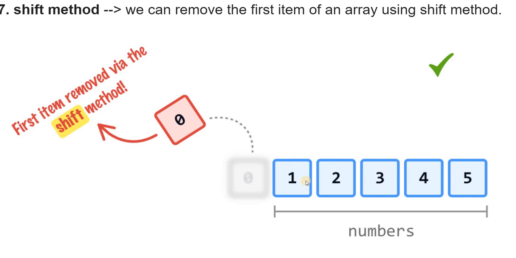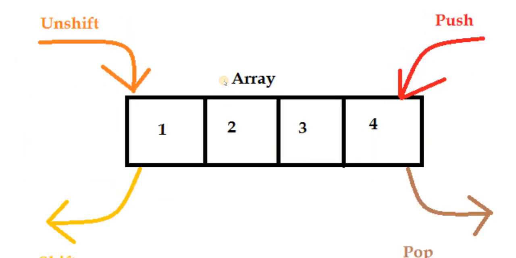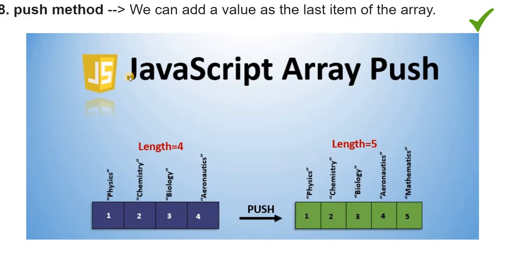With the shift method, we can remove the first value. So this is unshift, shift, pop, push. Unshift, we can bring it; shift, we can remove it; push, we can bring it; pop, we can remove it. So this is the push method. We can add a value as the last item of the array.